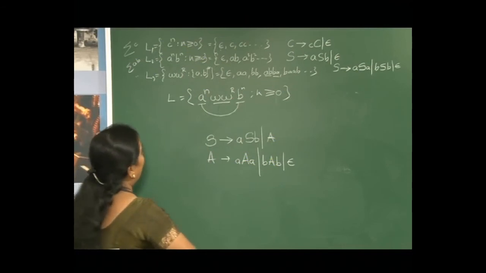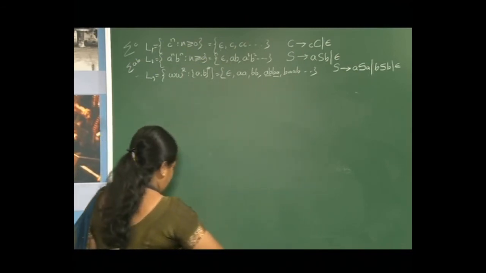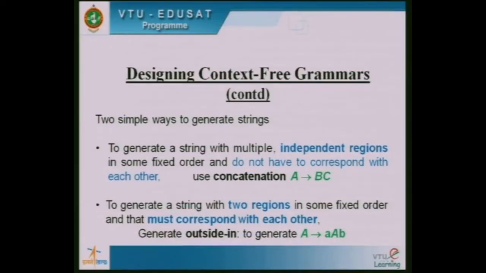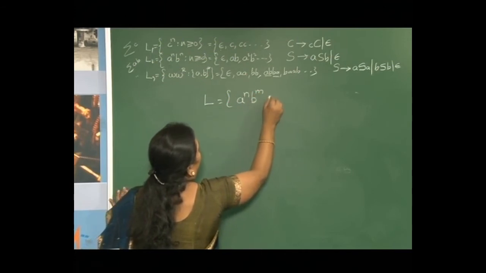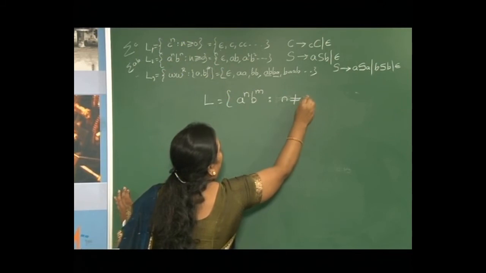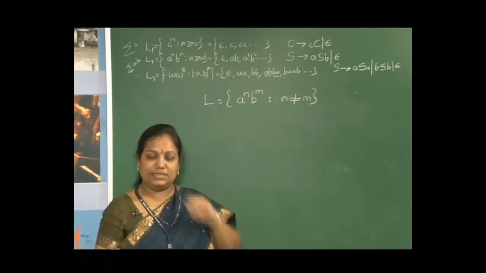There are many more languages. We will discuss two more languages. L is equal to a raised to n, b raised to m, where n is not equal to m. A bit different from the previous languages.